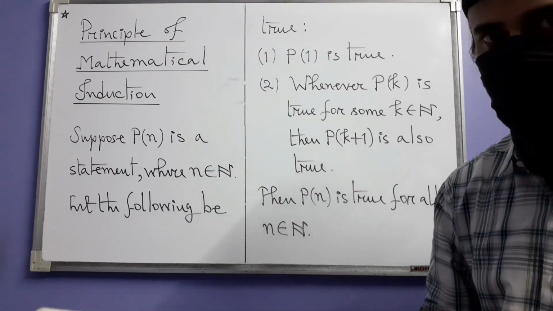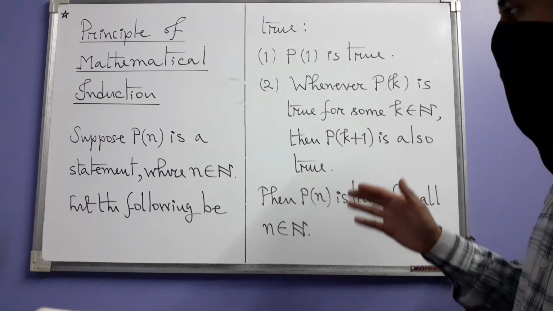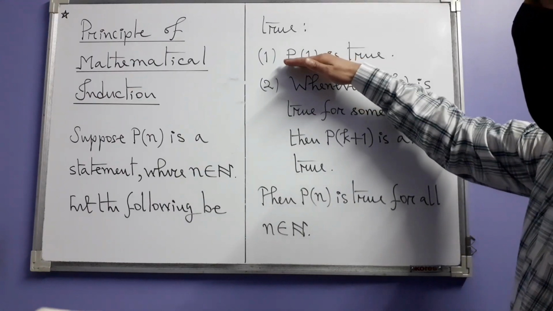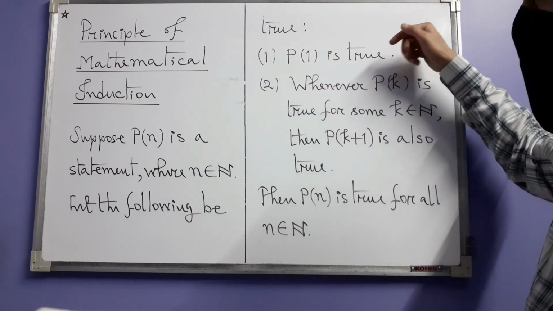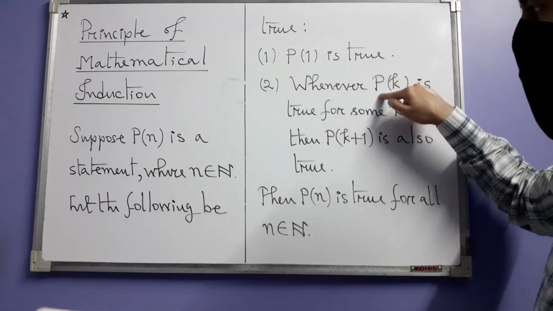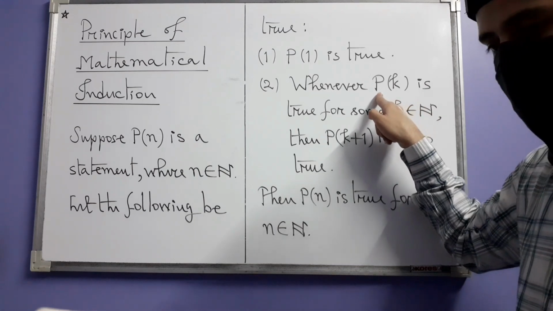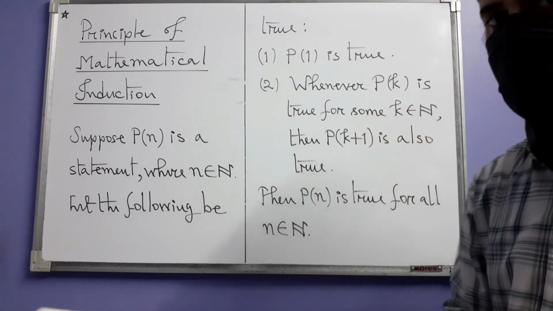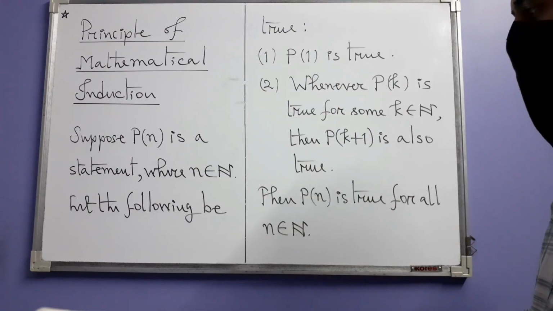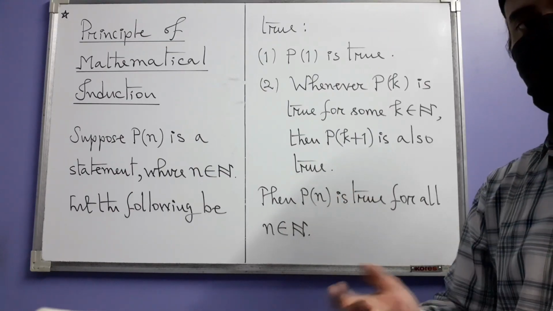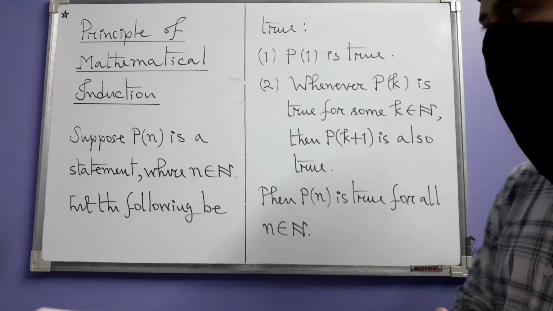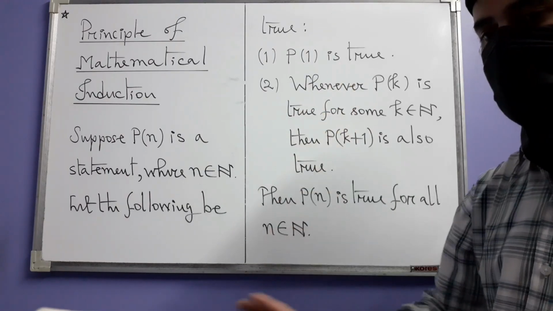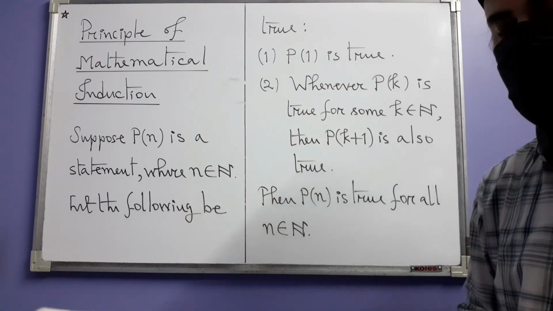The assumption that P of k is true is called induction hypothesis. And based on this induction hypothesis, a proof that P of k plus 1 is also true is called the induction step. Okay. So that means in an induction proof, you have to prove a basis, then you have to assume an induction hypothesis, and based on that assumption, then you have to carry out the induction steps successfully. If you can do all these things, then you have proved P for all natural numbers n. And now we are going to use this setup to prove some things.